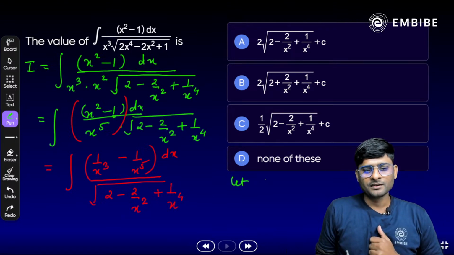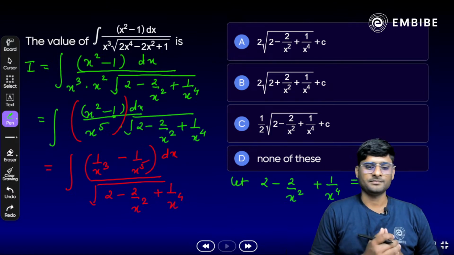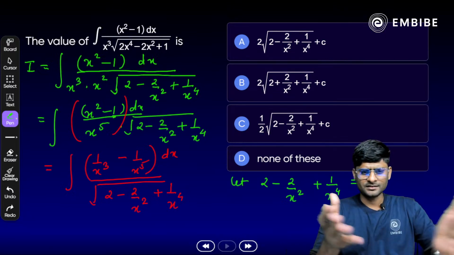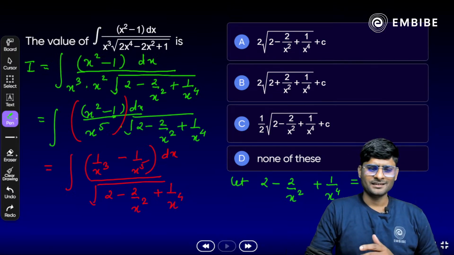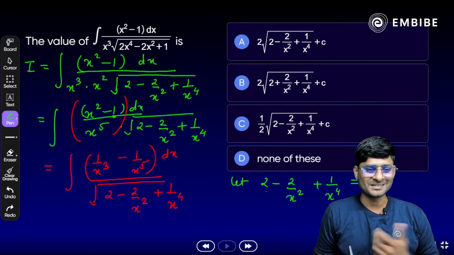Let 2 minus 2 by x square plus 1 by x raised to power 4 be equal to y. Correct? Yes. Anything you can assume here. Differentiate. Differentiation of 2 is 0.